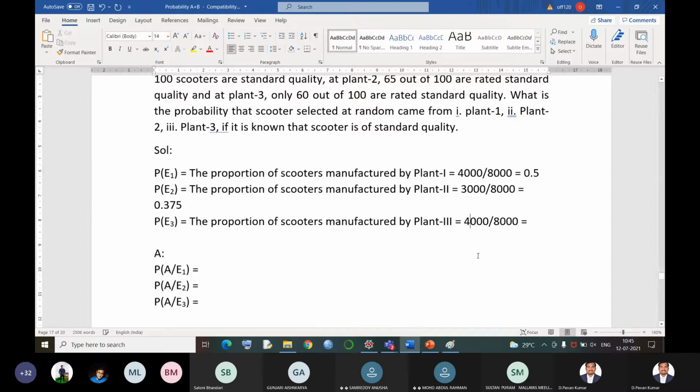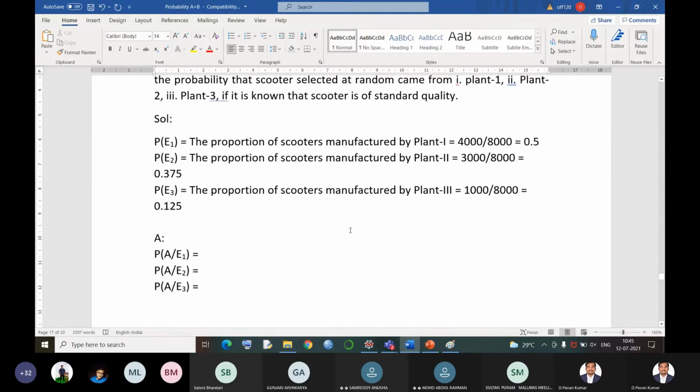Plant 3 is manufacturing only 1,000 scooters out of 8,000. So it becomes 1 by 8, and 1 by 8 means 0.125 is the answer. Now, the selection of each plant is finished. The probability of selecting the first plant is 50%, the probability of selecting the second plant is 37.5%, and the probability of selecting the third plant is only 12.5%, according to our terminology.